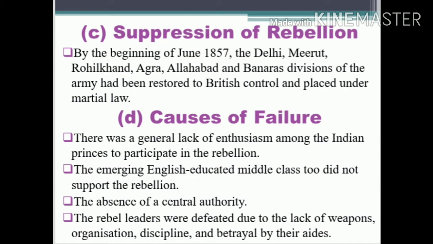Now we'll see what are the causes of failure of the revolt. Even though it started as a big revolt, there were many reasons for its failure.